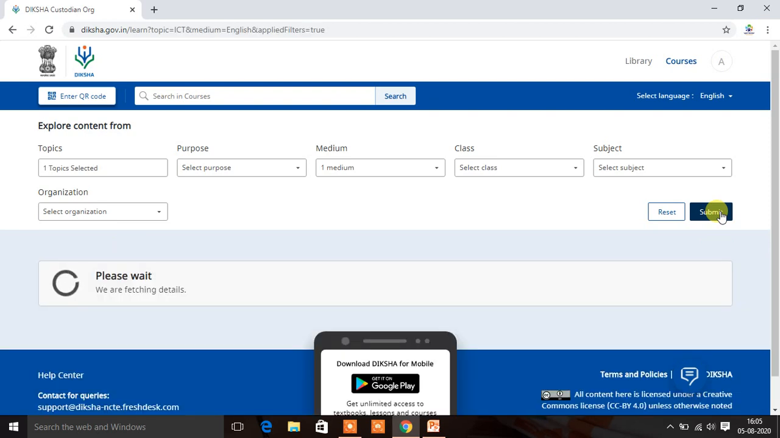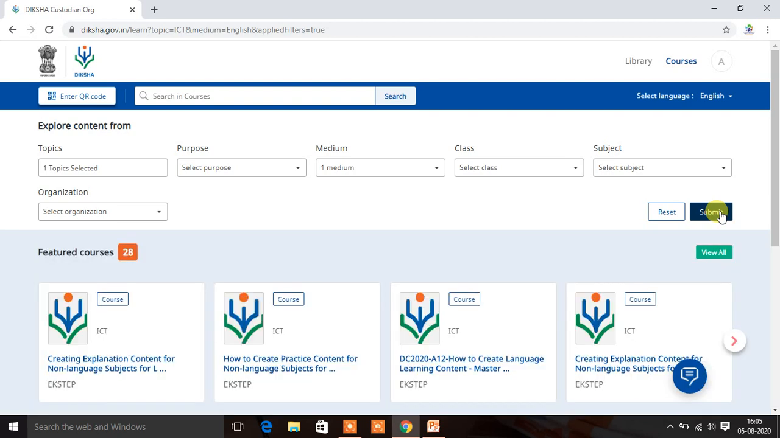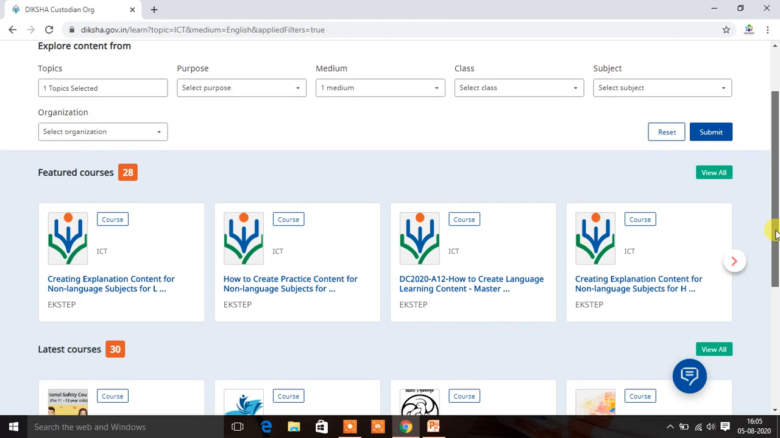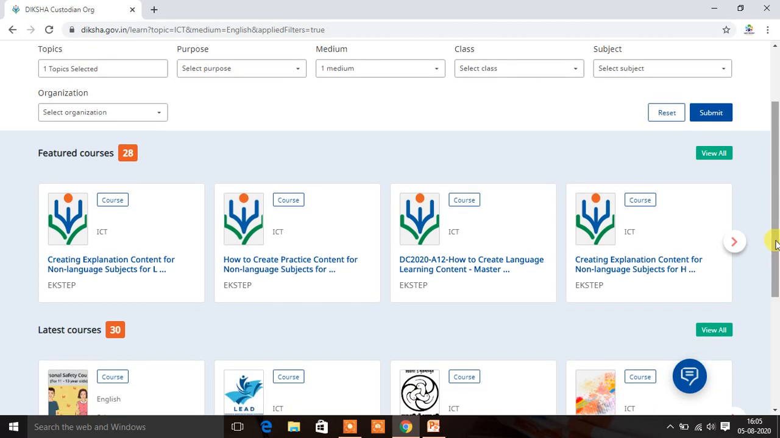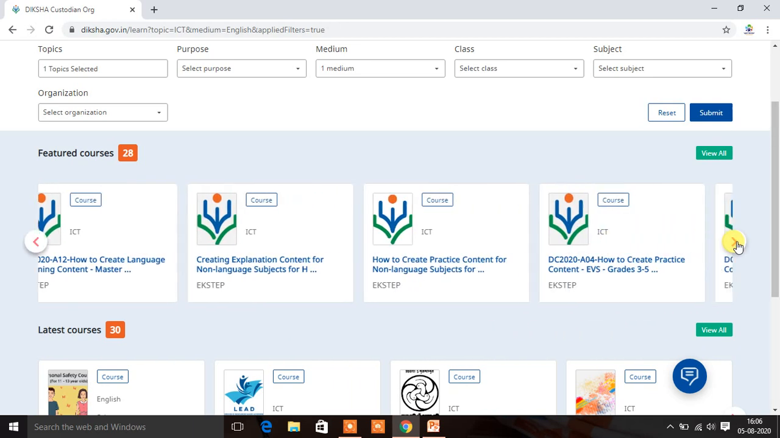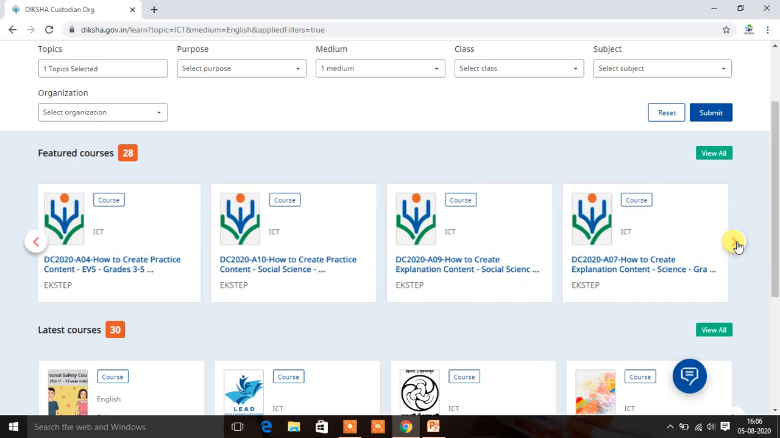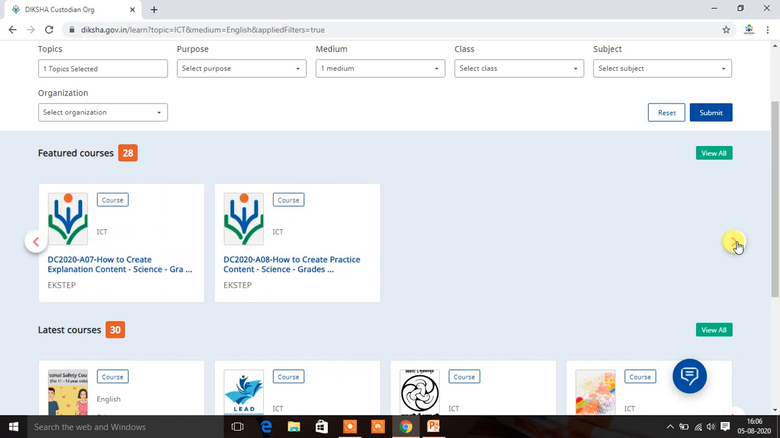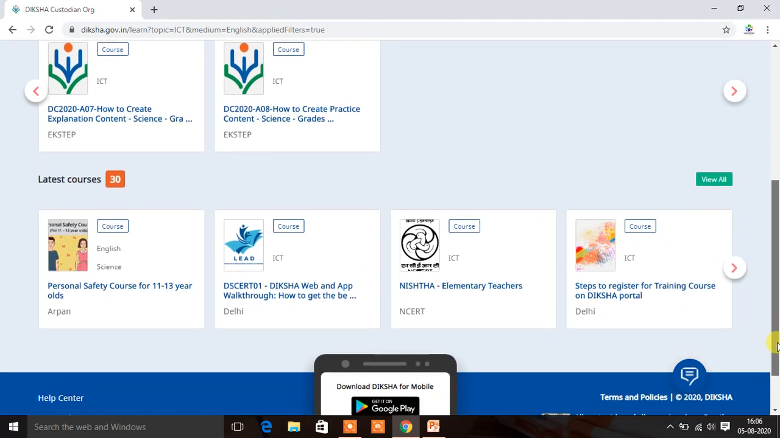Here you can see the programs which improve the skills of ICT. Here you can see different programs are there. Creating first program under ICT, creating explanation content for non-language subjects. And these are the featured courses. You can see many courses are organized. Here you can attend any of the courses, which are free of cost.